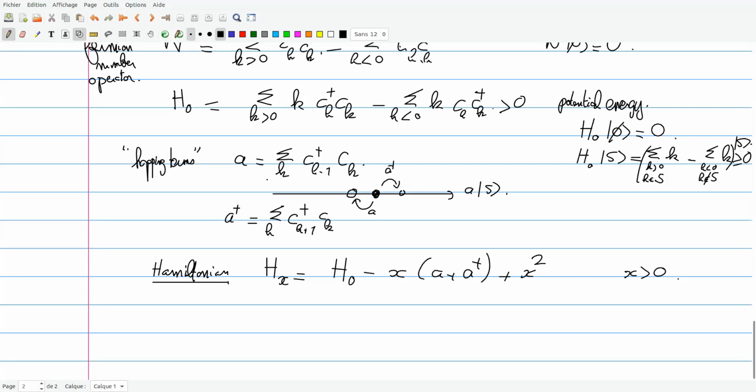So in order to study this Hamiltonian, it's useful first to consider a density operator associated with this Hamiltonian. This will basically be the weight I will put on the configuration, and the basic one will be rho equals e to the minus beta H_X. And beta is the temperature, the inverse temperature.